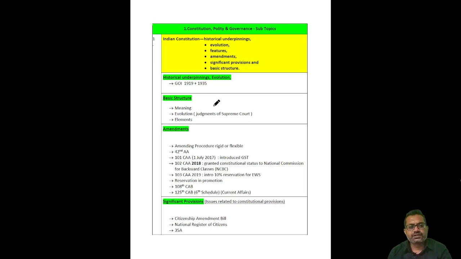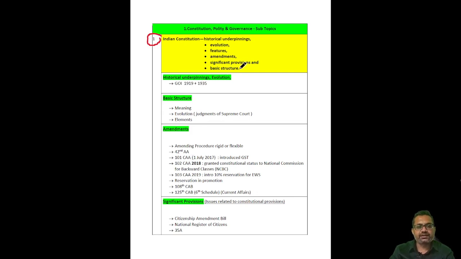So students, this is how we will be dealing with this syllabus. First, we have seen the original syllabus of UPSC. In the second aspect, we have done the digitization, in which we have given numbers to each and every topic of the syllabus. This is the Indian Constitution, it has historical underpinning. In historical underpinning, these two topics a student is expected to prepare.